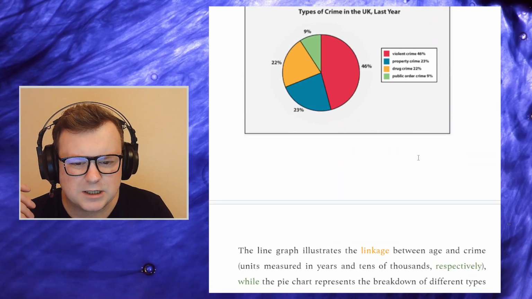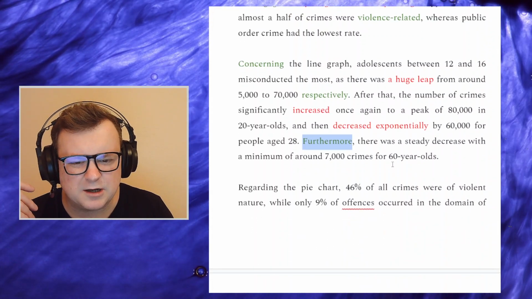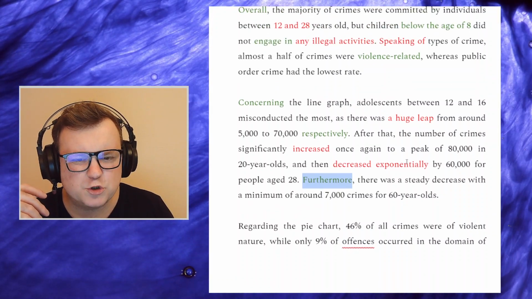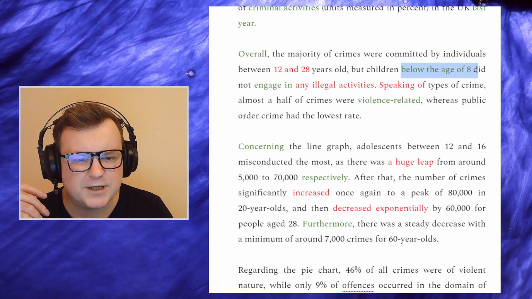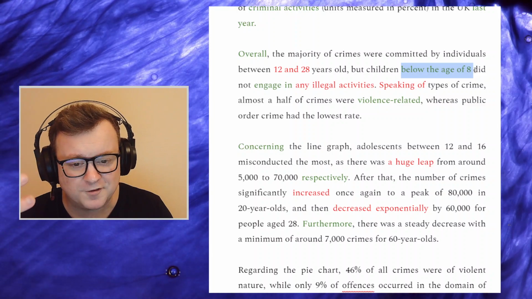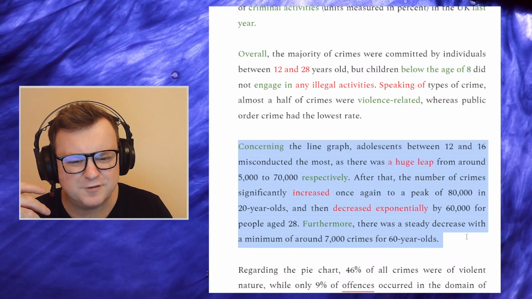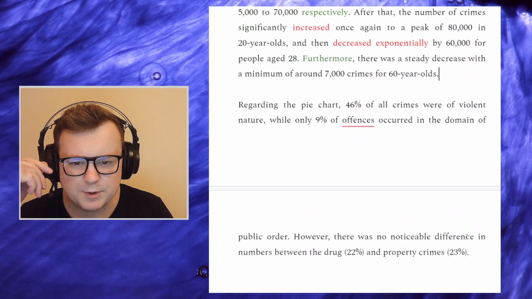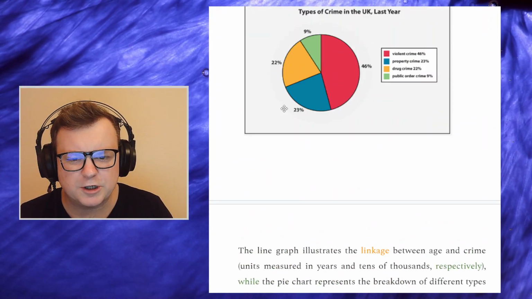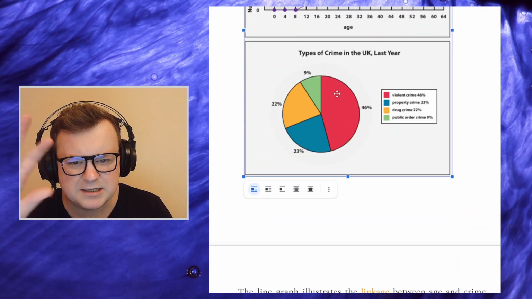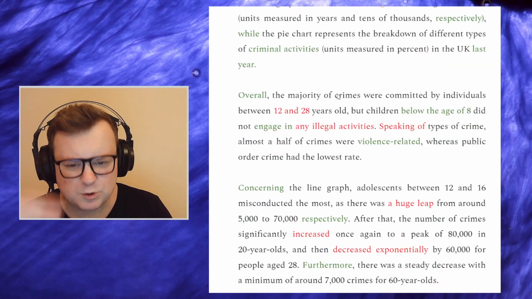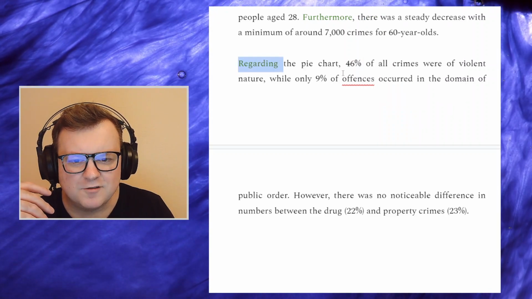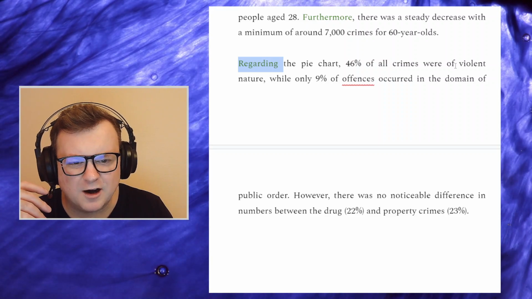Cool. Yeah, candidate is using a nice range of details here, going from the youngest all the way to the oldest. But it's really strange to me that the candidate selected, below the age of 8 as a meaningful thing to put in the overview, but then didn't see it as a meaningful thing to talk about in the details, which is a bit strange. But okay, the pie chart. So now we don't have to worry about this static dynamic thing. Pie chart here is, hopefully we will see more static language here. Regarding the pie chart, cool, good signposting language. 46% of all crimes were of a violent nature.